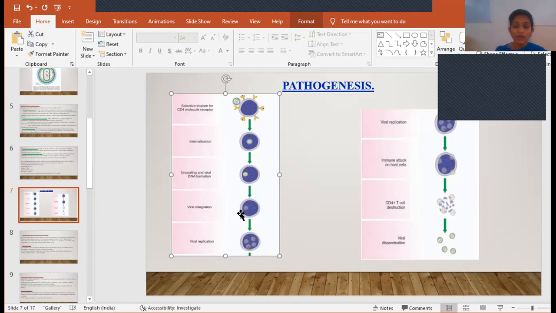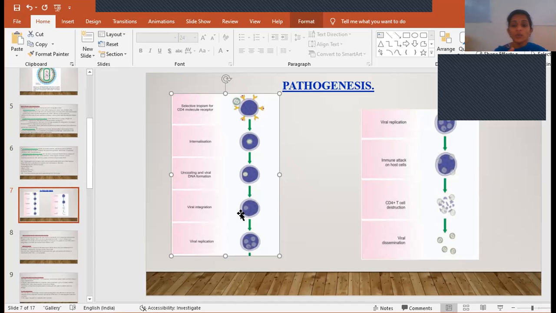So when these viruses are present, what does our body do? It will show its immunological reactions by releasing certain cytokines and interleukins. So this is how the CD4 T cell destruction will take place with the help of these interleukins and cytokines. This CD4 T cell which has this viral DNA will be destroyed, and not only this, adjacent cells also get destroyed, causing destruction of the cells, or tissue damage.